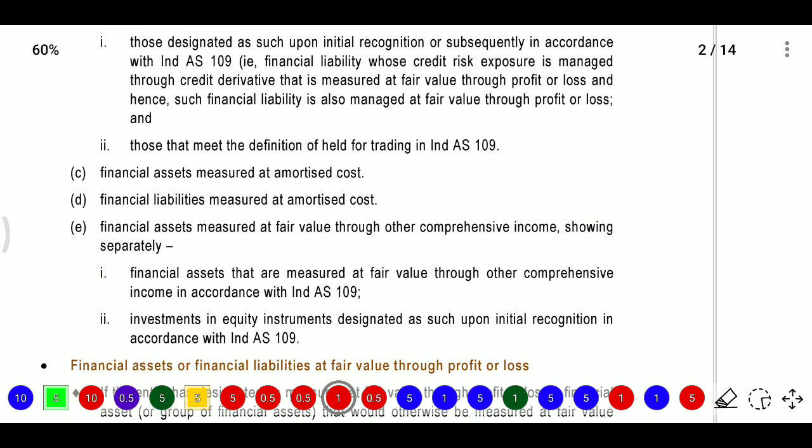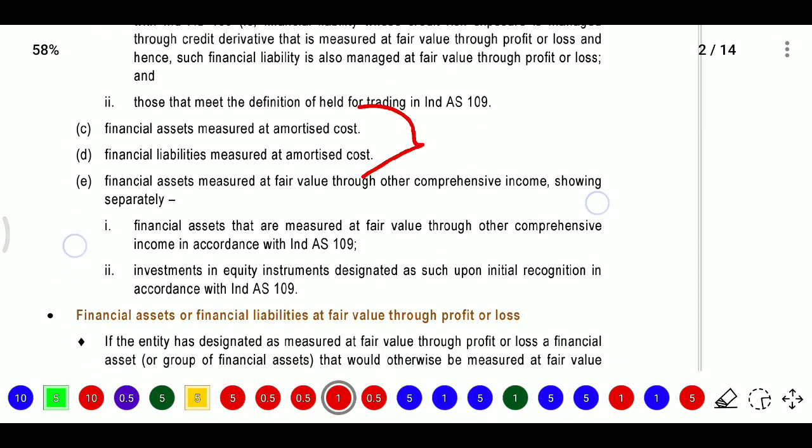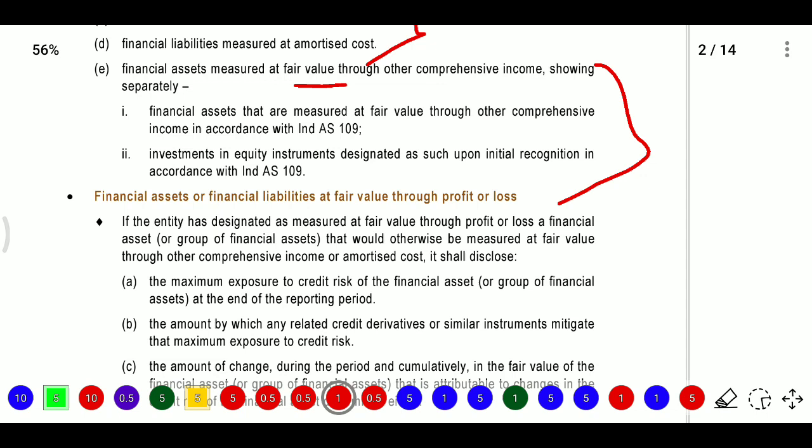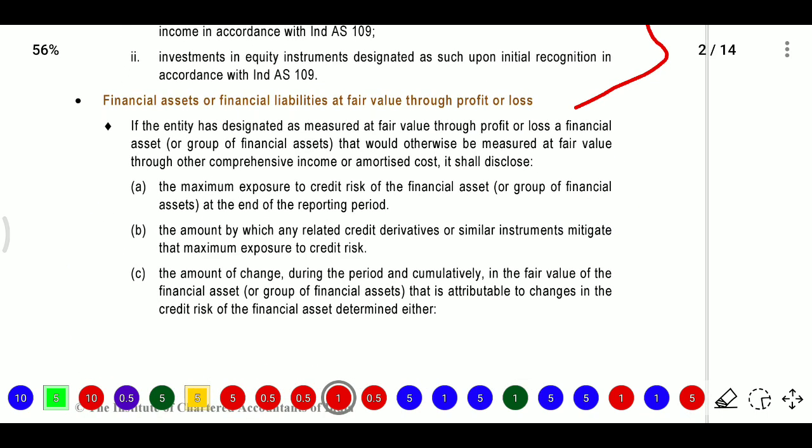So after that, if the financial assets or financial liabilities are relating to amortized cost, we need to disclose that it is amortized cost, and financial assets measured at FVOCI, then we need to separately disclose the financial assets relating to OCI, and financial liabilities relating to OCI. So simply, we are discussing that if it is FVTPL we need to disclose, if it is FVOCI we need to disclose, if it is amortized cost we need to disclose separately. And financial assets or financial liabilities at FVTPL.